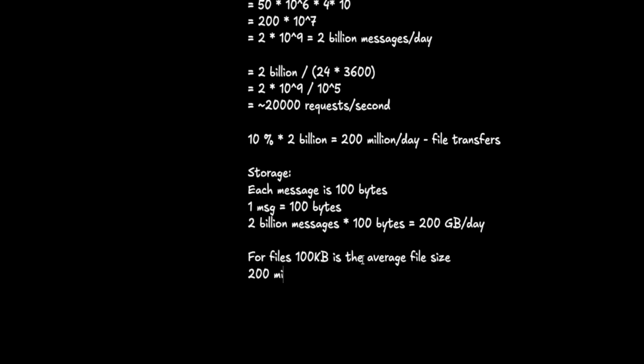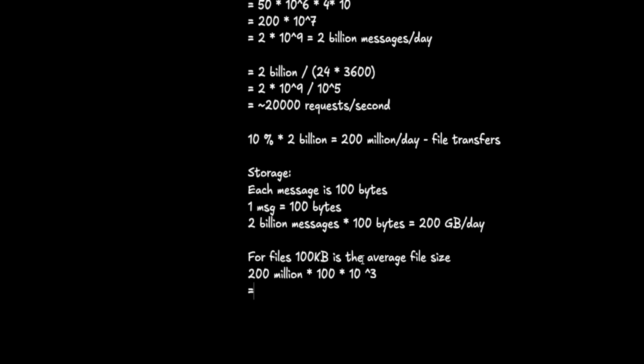If you see our computation above, 200 million file transfers is what we are going to have per day, right? So 200 million into 100 KB. KB, as we saw, is 10 power 3.